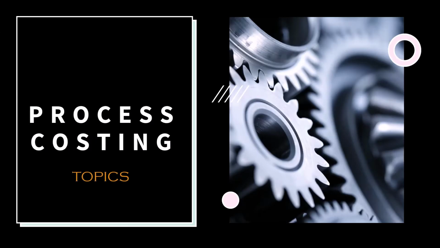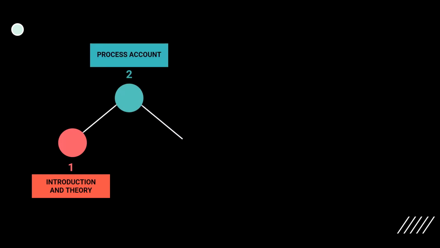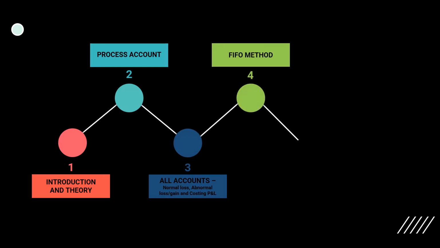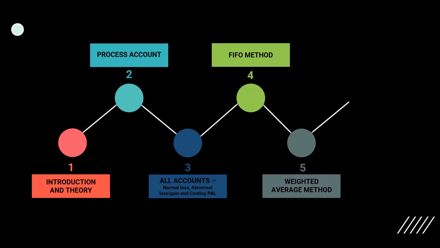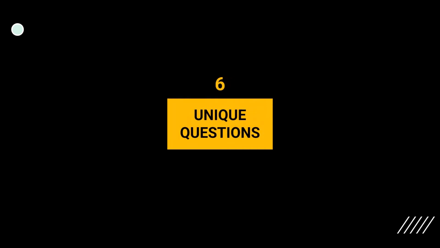If you have watched the previous videos in this chapter, I recommend you skip to question 1 using the timestamps in the description below. So far in process costing, we have covered introduction to process costing, how to prepare a process account, accounts after the process account, FIFO method, and weighted average method. And here we are today with the last topic of process costing, a few unique questions. Do watch both the questions because these are different from what we have solved so far and are important from an exam point of view. So get your books, let's solve these questions.